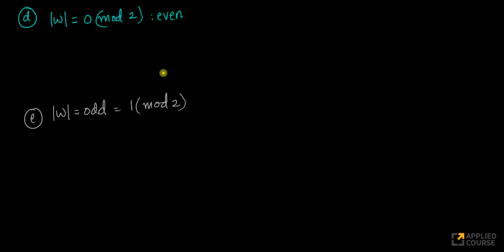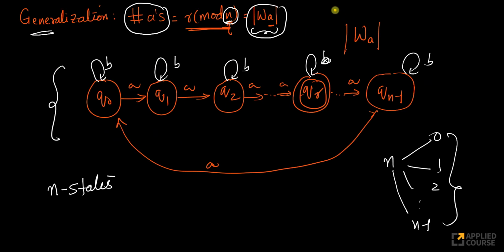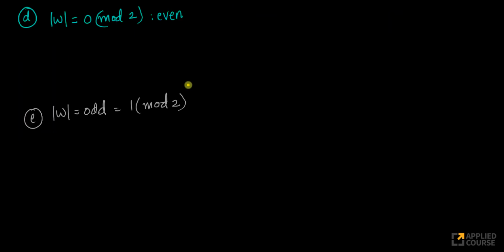Now let's look at one more example. We have seen the case of the number of A's being even and odd. But what if I want the length itself to be 0 mod 2, which means the length has to be even? How do we construct this? Or the length has to be odd. This should also be easy. Let's start constructing it. 0 mod 2 basically means 0, 2, 4, 6, 8, etc.